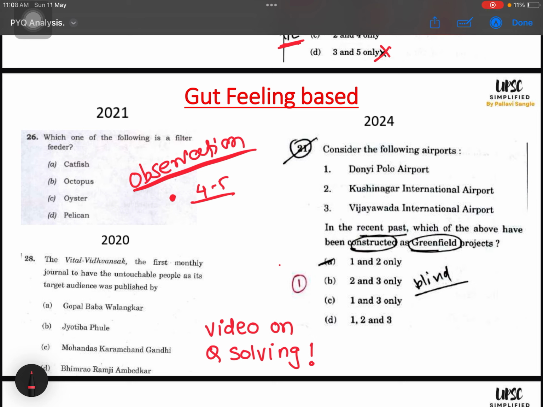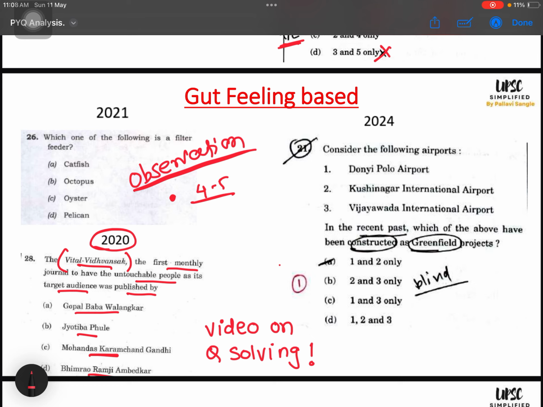In 2020 this question was there: the Vital Vidvansak, the first monthly journal to have untouchable people as its target audience, was published by. Now, never ever have I heard this in my life. I attempted it in the actual exam hall in 2020. I read the options: Gopal Baba Walangkar, Jyotiba Phule, Mohandas Karamchand Gandhi, and Bhimrao Ramji Ambedkar.